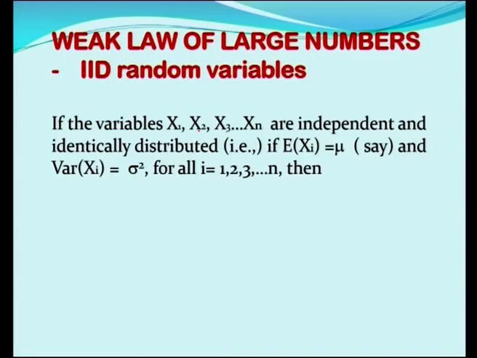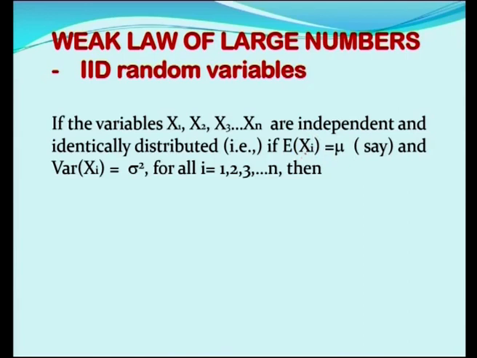So, we shall discuss the WLLN for IID random variables. That is, if the random variables x1, x2, x3 etc. up to xn are independent and identically distributed, that is, if E of xi is equal to mu, that is, the mean of all the random variables is the same, mu.